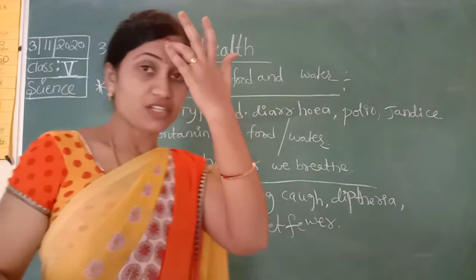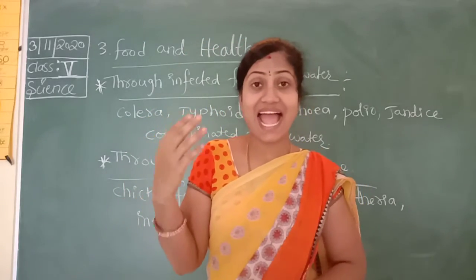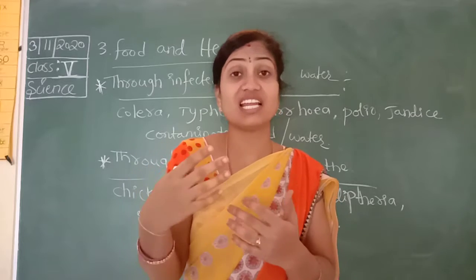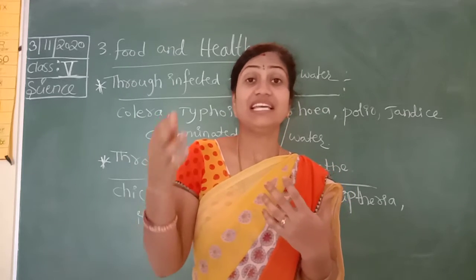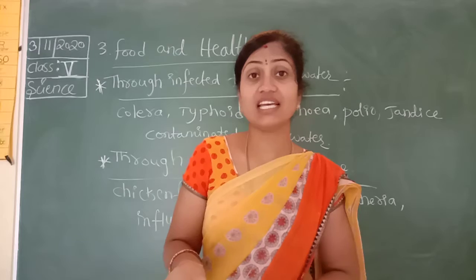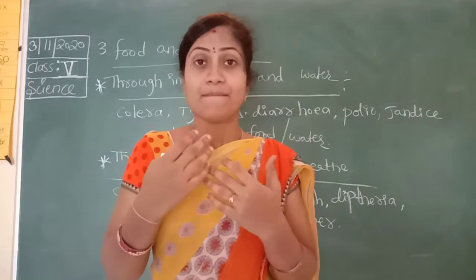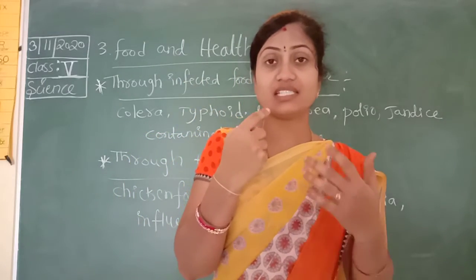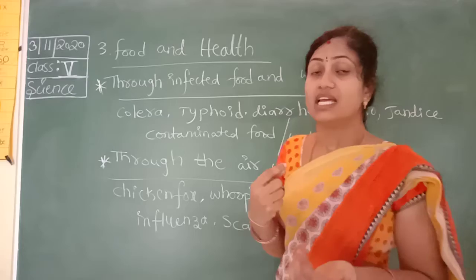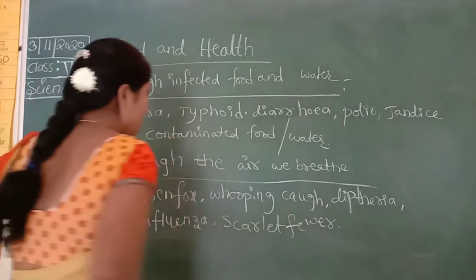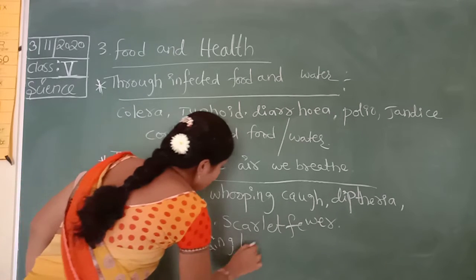These diseases come through the air when we are sneezing and coughing. If the person in front of us has this type of disease and they are talking closely, moving very closely, and we share their things, we will easily get it, especially through the air. When they talk closely, the germs enter through the nose and mouth.